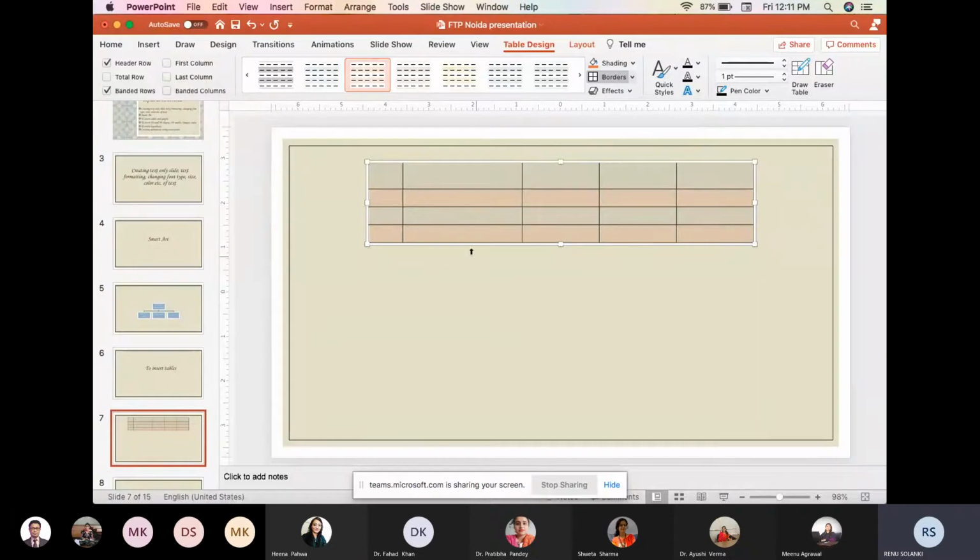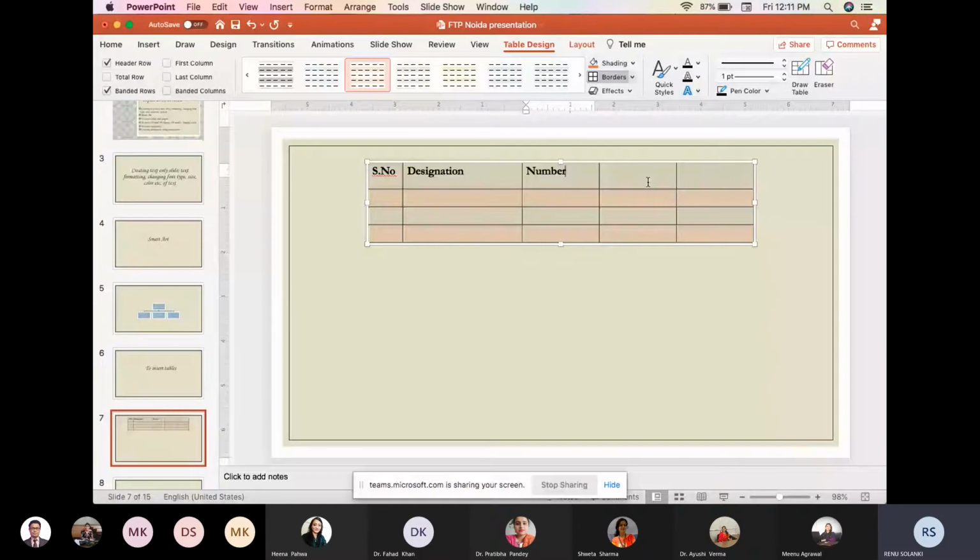So in this way, if we write something over here, for instance, serial number, then the designation, then number. Now there are two columns which are extra. So I want to delete this one.